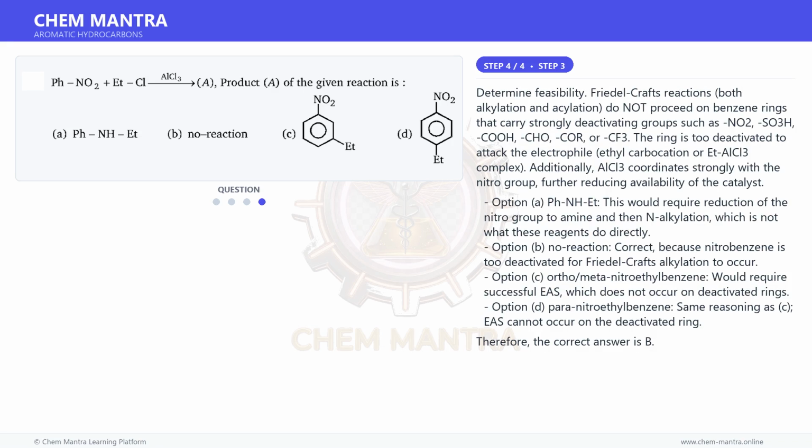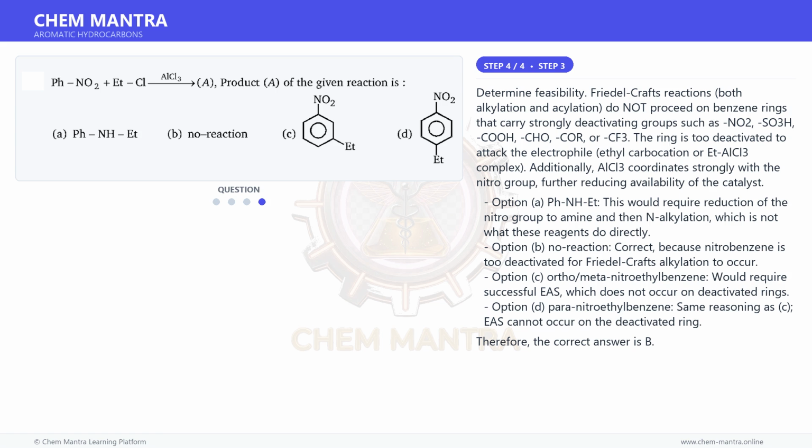And for the final step, determine feasibility. Friedel-Crafts reactions, both alkylation and acylation, do not proceed on benzene rings that carry strongly deactivating groups such as NO2, SO3H, CHO, COR, or CF3. The ring is too deactivated to attack the electrophile, the ethyl carbocation or EtAlCl3 complex. Additionally, AlCl3 coordinates strongly with the nitro group, further reducing availability of the catalyst.